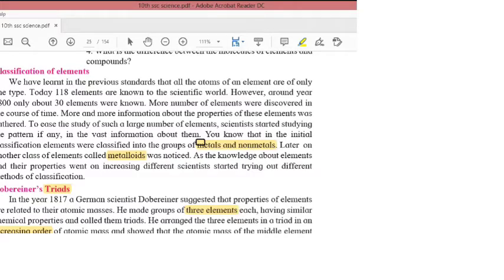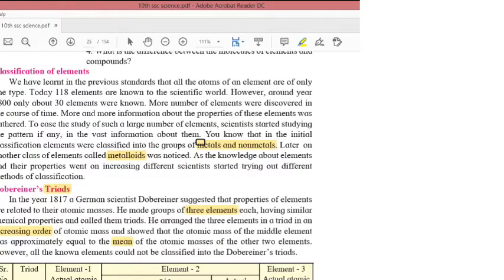Second point, he arranged the 3 elements in an increasing order of atomic masses.